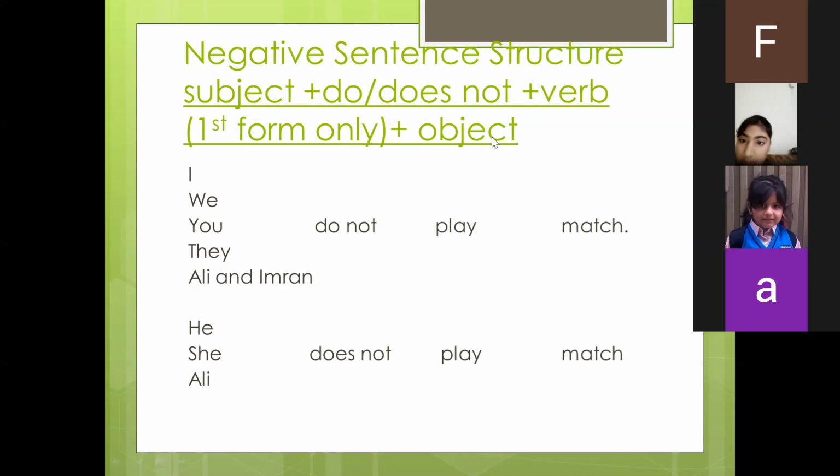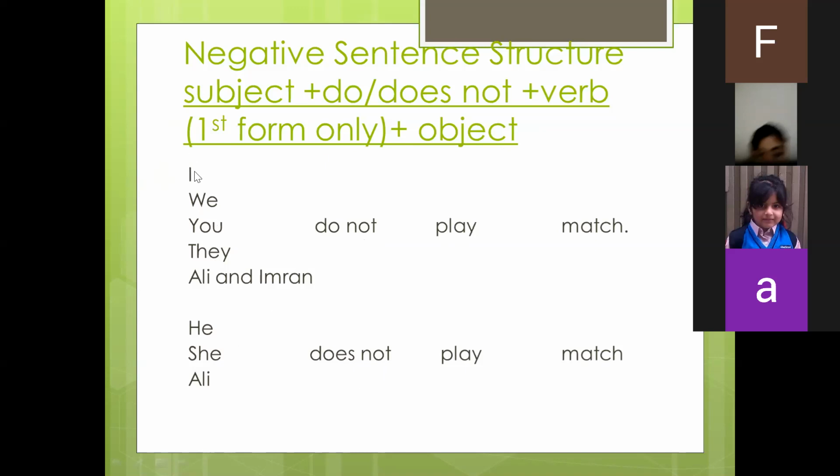And then it is also followed by the object. Like you can see in the examples, these are the subjects I, we, you, they. You is the subject, you is followed by do not. With certain subjects we use do not, and with the other subjects we use does not.